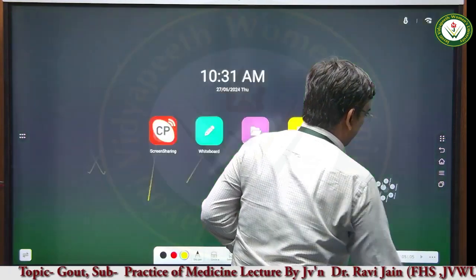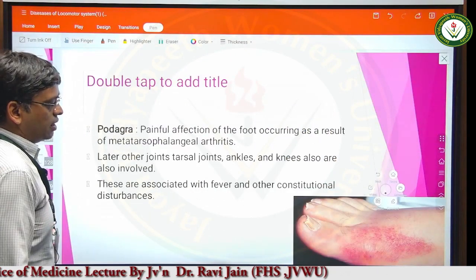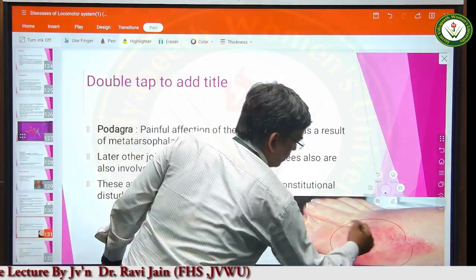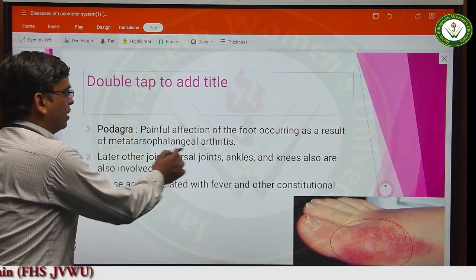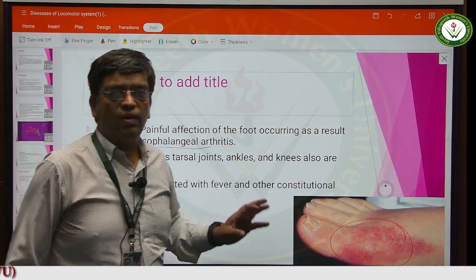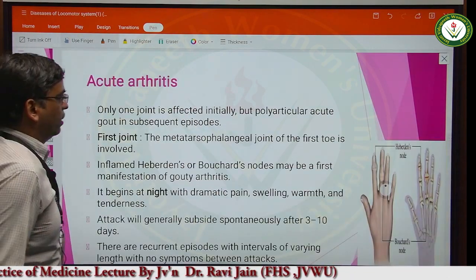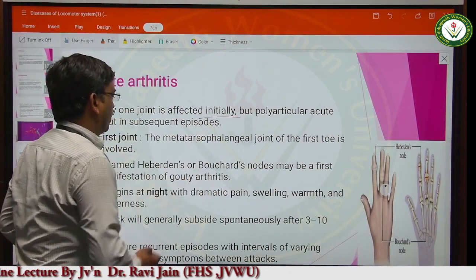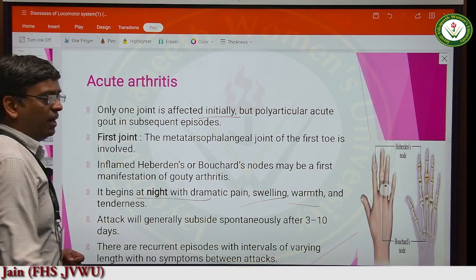Now, what is podagra? Let us try to see the picture of podagra. Look, this is podagra. Podagra is the affection of the foot that results from the affection of the first metatarsophalangeal joint. So, this is the condition when there is acute pain. Initially one joint is affected and there is severe swelling, warmth and dramatic pain at night.